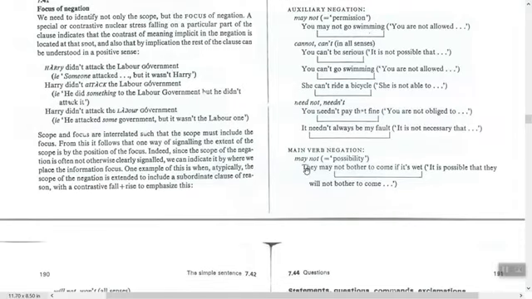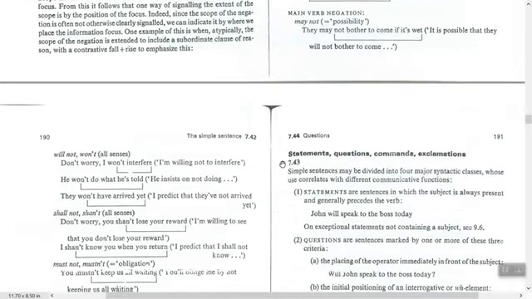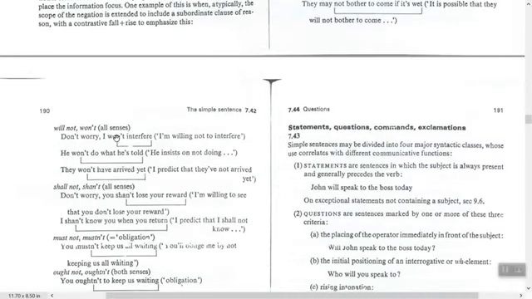Main verb negation: may not. May not when it means possibility. Here we said with permission, it is within the scope; with possibility, it is out of the scope of negation. They may not bother to come if it is wet. So it is possible that they will not bother to come. Will not, in all senses, is out of the scope. It will be out. You see, don't worry.